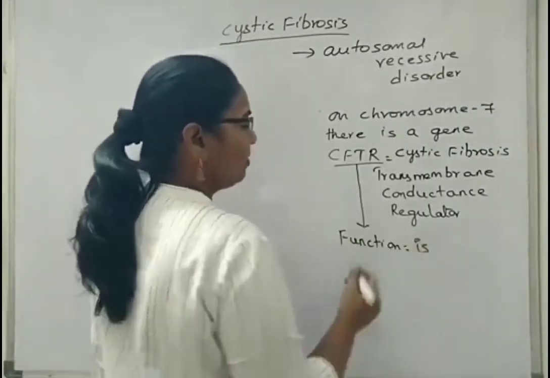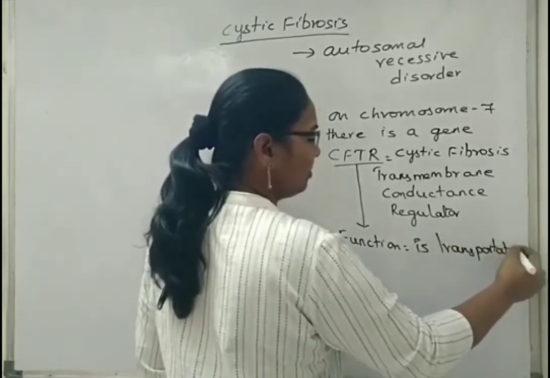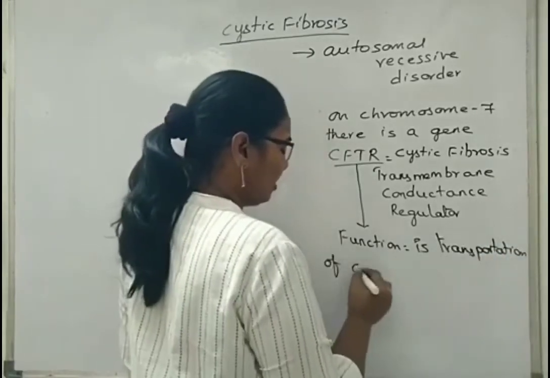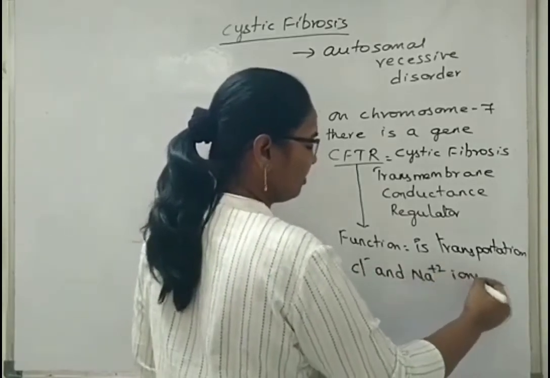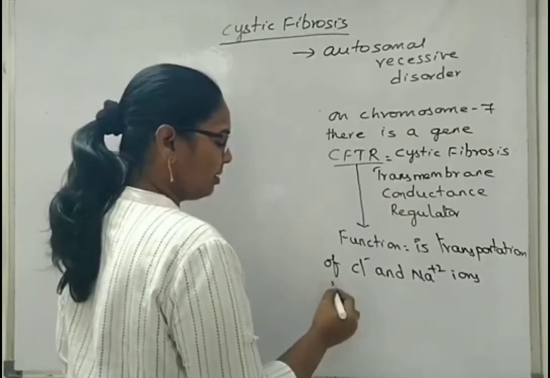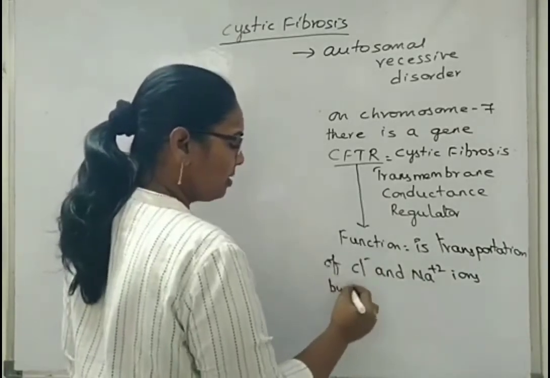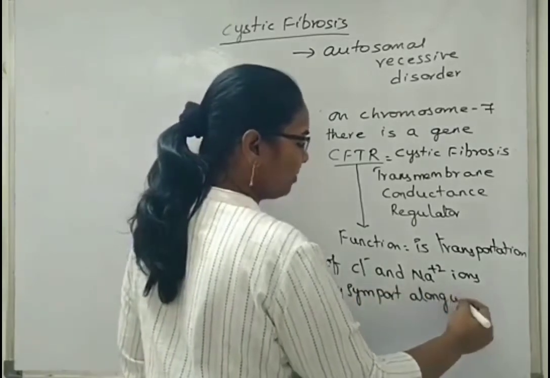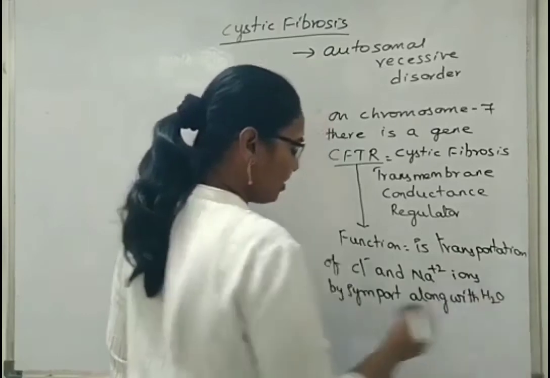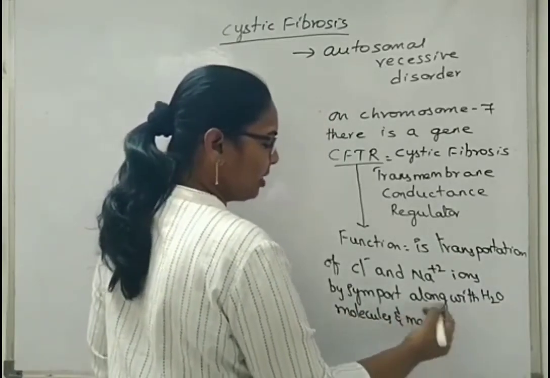The function is transportation of chloride and sodium ions, that is symport, along with water molecules and maintaining the mucous membrane.